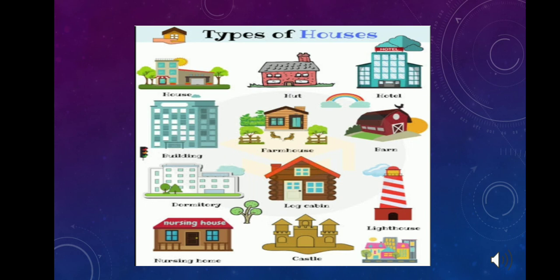Now come to the kacha house. Kacha houses are made of mud, wood, bamboo, clay, and straw. They are temporary. They can be broken down and rebuilt easily.